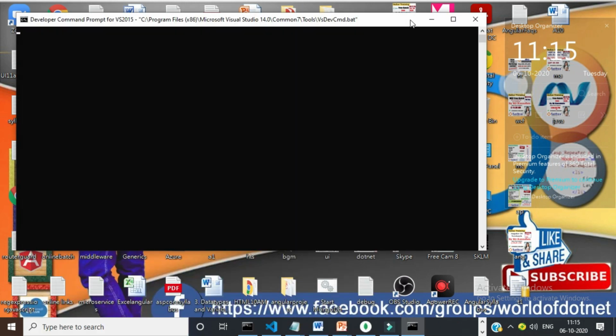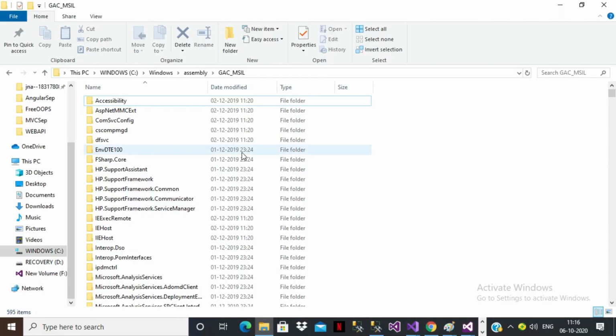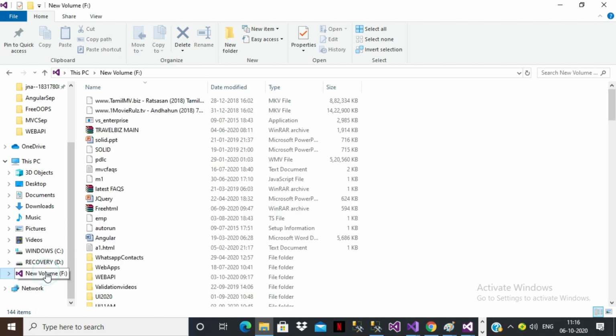Now, what is the syntax to register the DLL file in GAC? It is gacutil -i, then a space, and give the path of the DLL file. So here you can see where your DLL is located. In the F drive, I think my assembly folder is there.